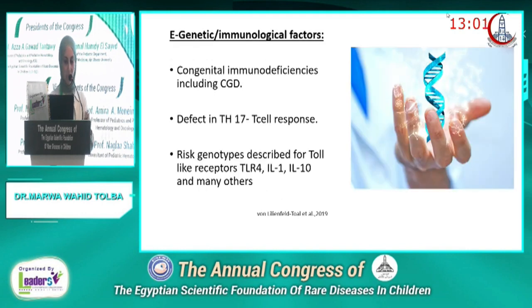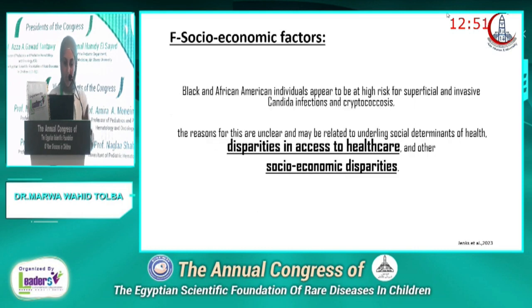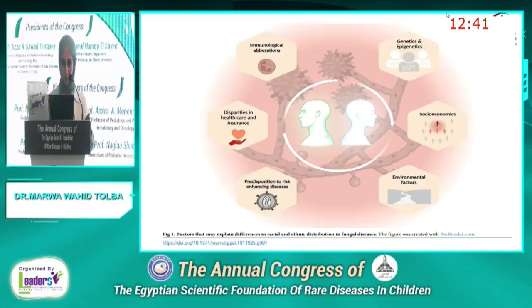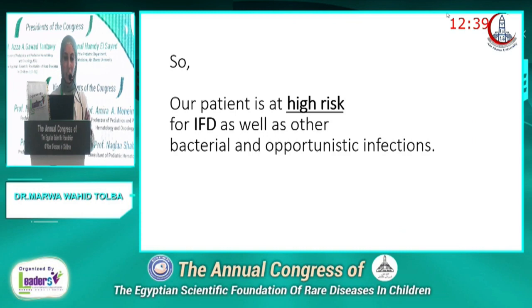Congenital immune deficiencies, including CGD, defect in T helper 17 T cell response, and other risk genotypes described for toll-like receptors, all these contribute to the risk factors. Not only that, disparities in access to healthcare and socioeconomic disparities are also another risk factor, so it's multifactorial. So our patient is at high risk for invasive fungal disease as well as other bacterial and opportunistic infections.